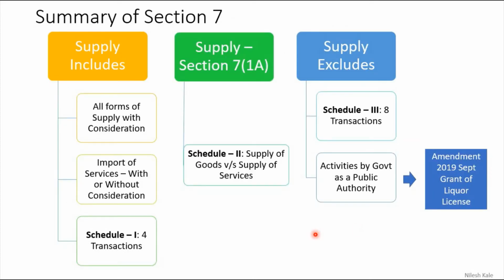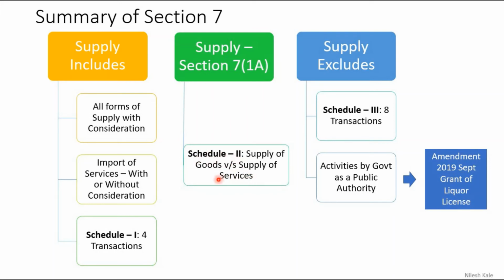Now this is the summary of section 7. Supply includes all forms of supply with consideration, first point. Import of services with or without consideration, second point. Third and fourth, schedule 1, all 4 transactions which you have learned, and supply under section 7, subsection 1A, which says schedule 2 is also there, supply of goods or supply of services.